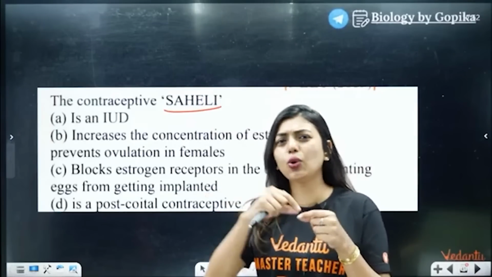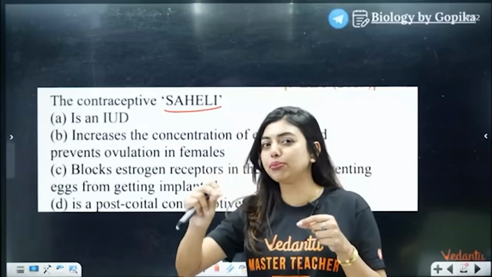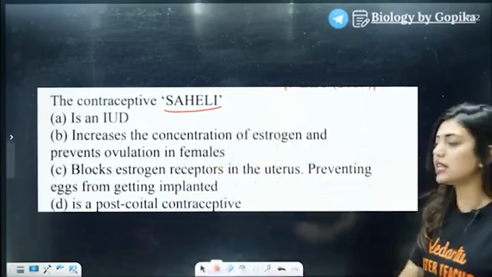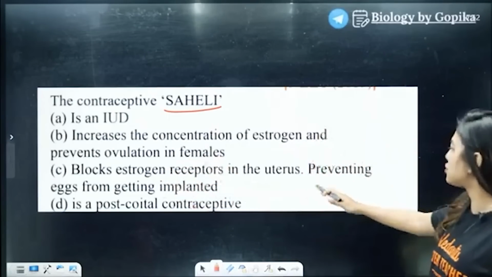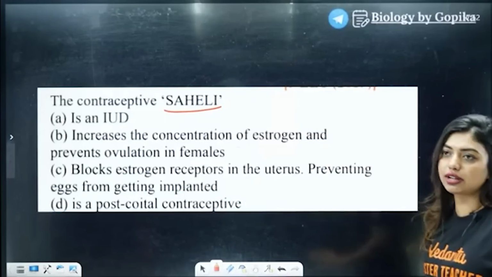Saheli is an oral contraceptive. An oral contraceptive will prevent ovulation and implantation. So how do I connect this? Then you read the question and you will be able to understand it easier. Prevents ovulation in females, blocks estrogen receptors in the uterus, preventing eggs from getting implanted. It is a post-coital contraceptive.